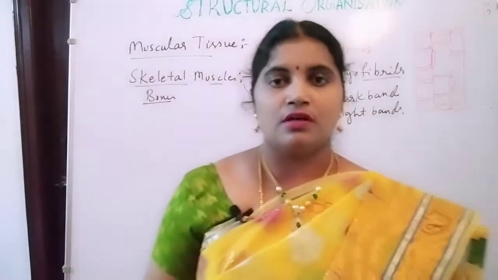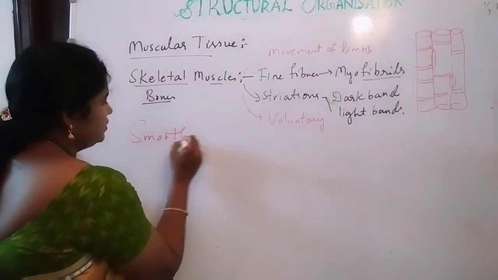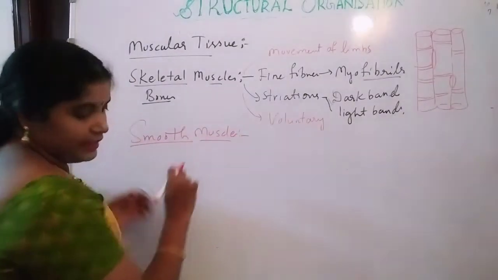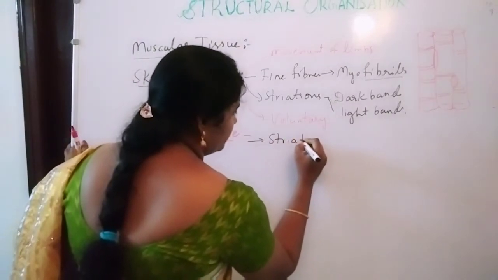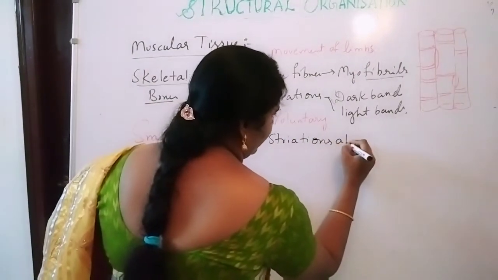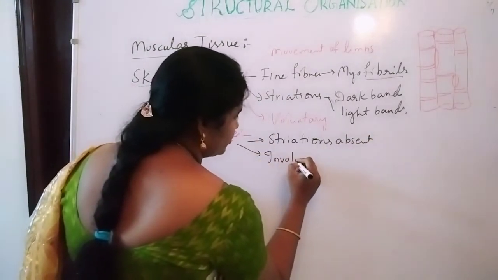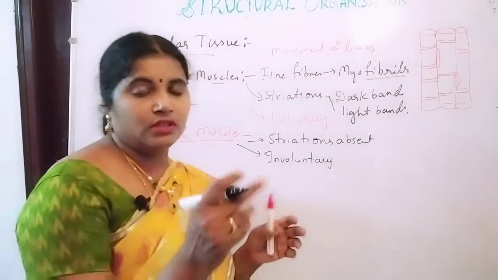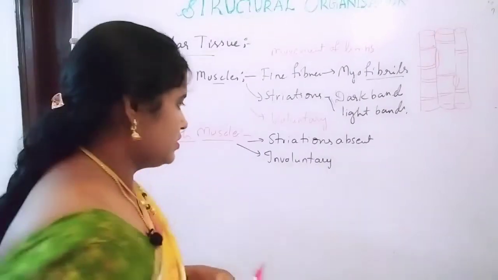Next we are going to see the smooth muscle. Smooth means here there are no striations. Striations are absent, and they are involuntary in functions, right, without the concentration or effect of the central nervous system.